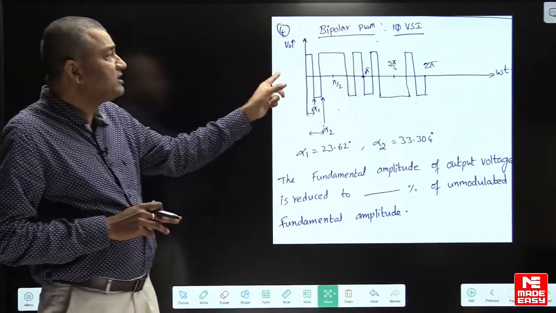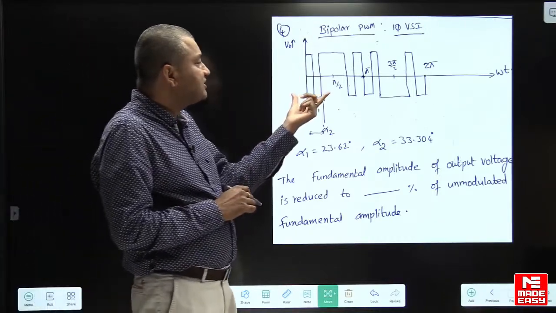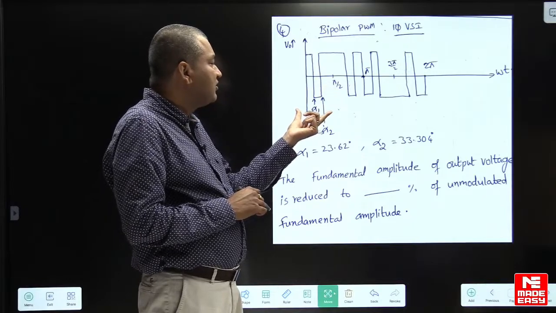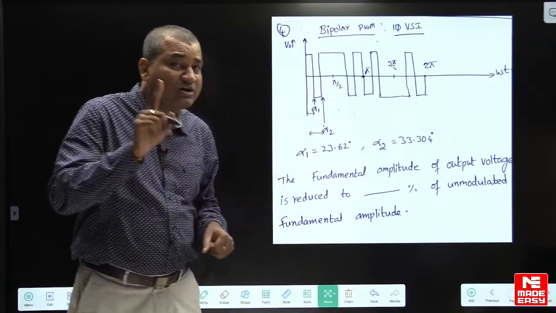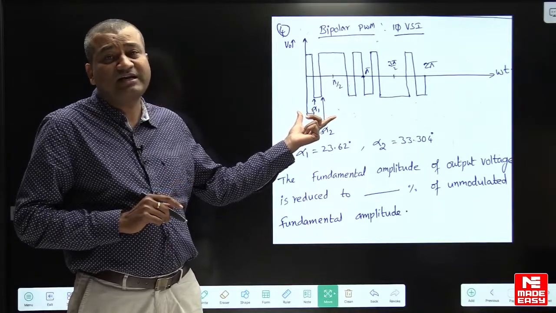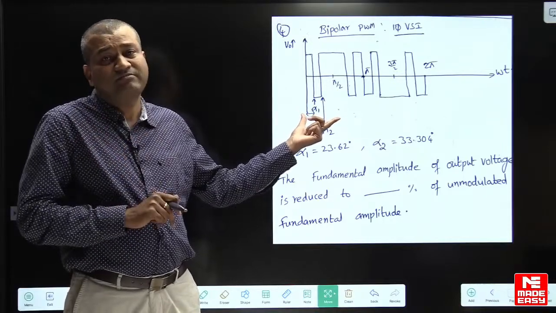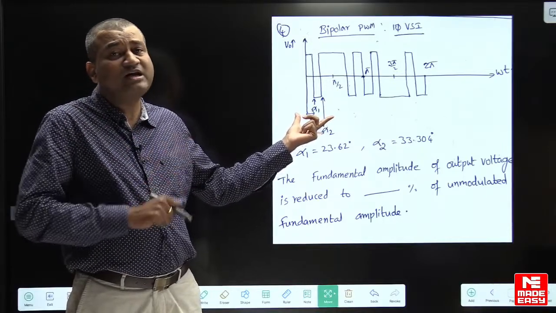This is the output voltage of bipolar PWM single phase VSI. We are having 2 notches for 1 quarter cycle. In the regular course I said how many notches we are having for 1 quarter cycle, that many additional odd harmonics can be eliminated. We have already done this model in our workbook also.